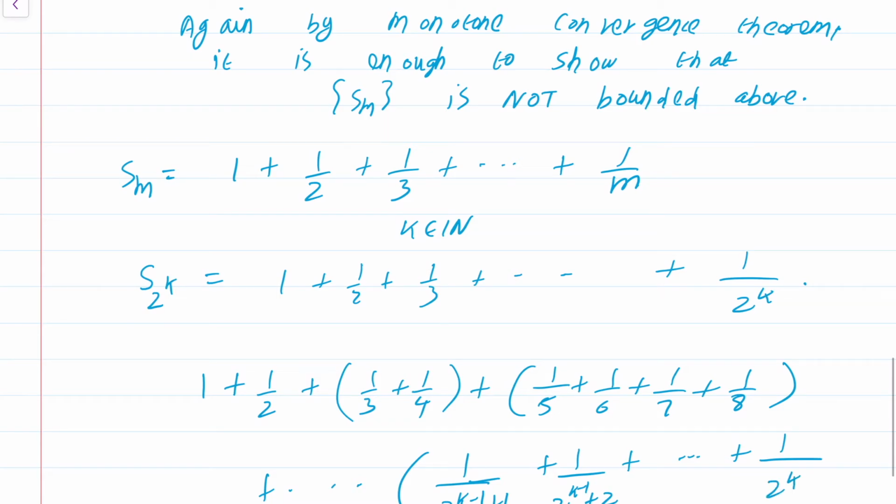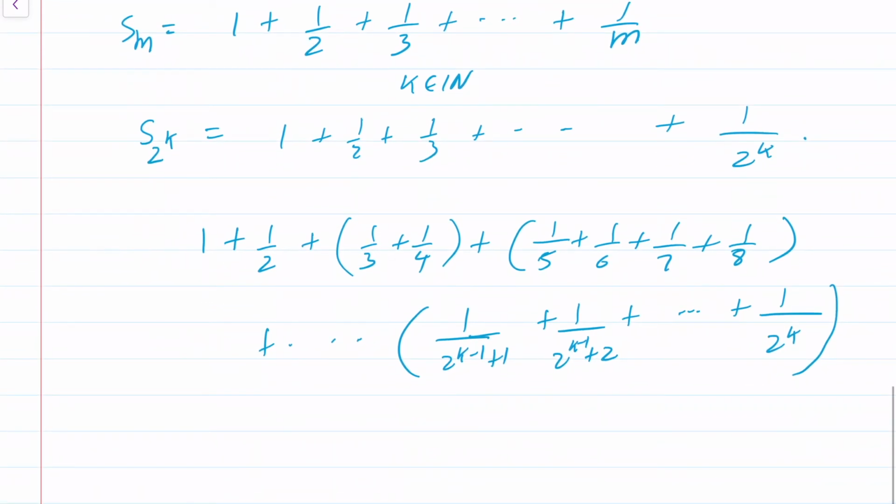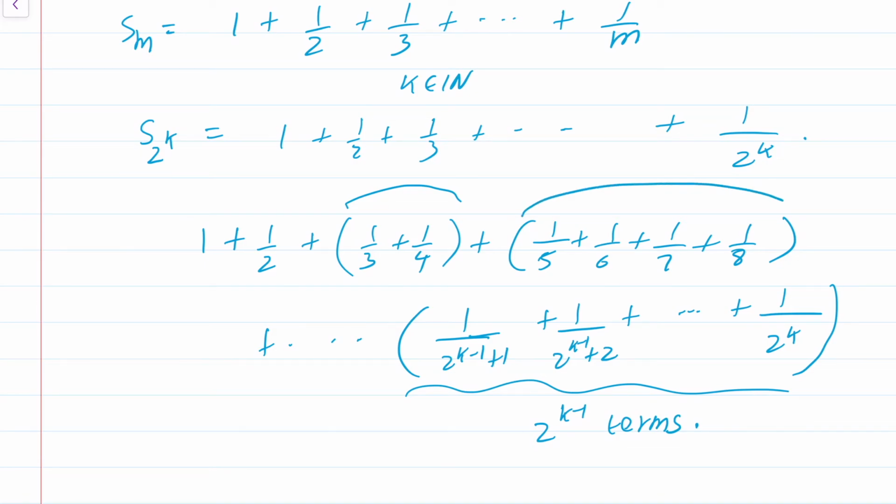Okay, and here there are 2 power k minus 1 terms. You see what I have done? I combined 2 terms first, then I combined 4 terms, then obviously I'm going to combine 8 terms, and so on, and finally I'm combining 2 power k minus 1 terms.